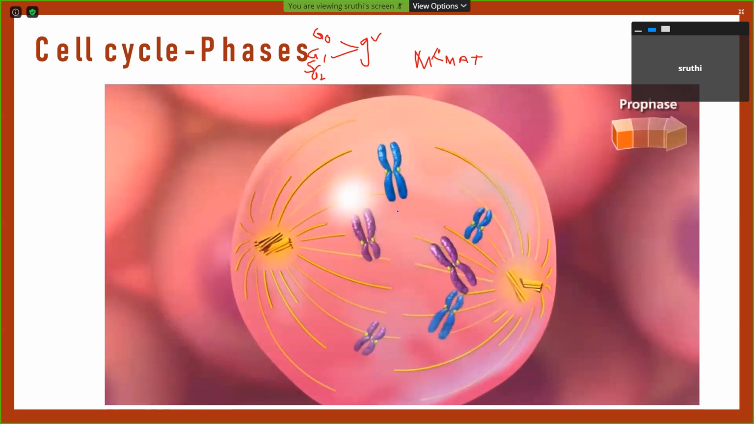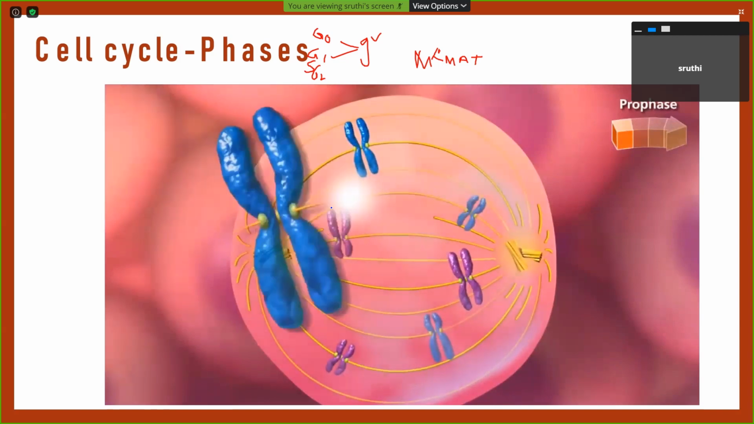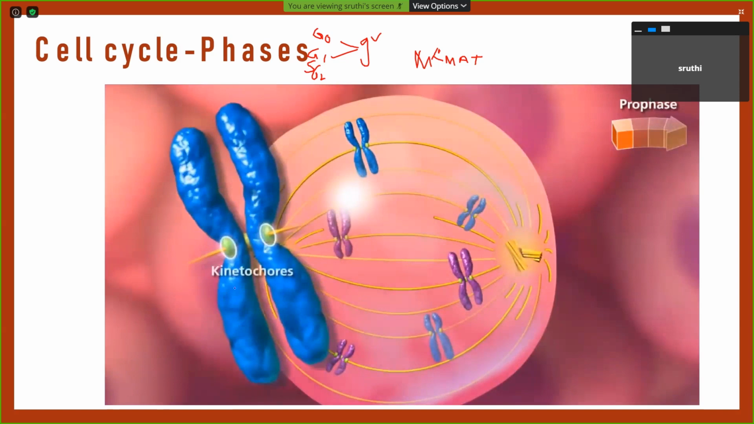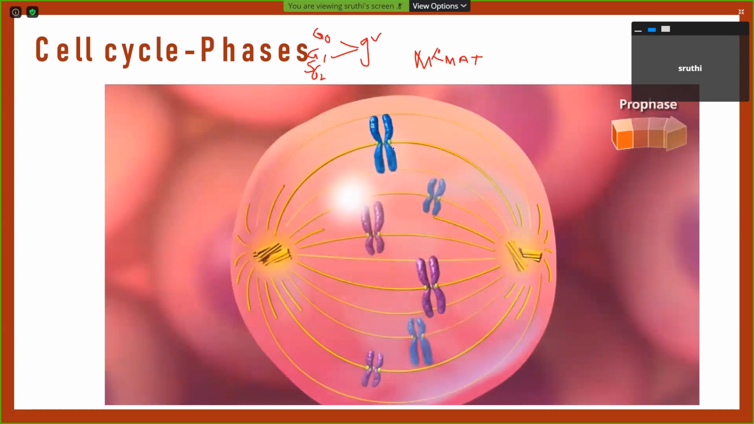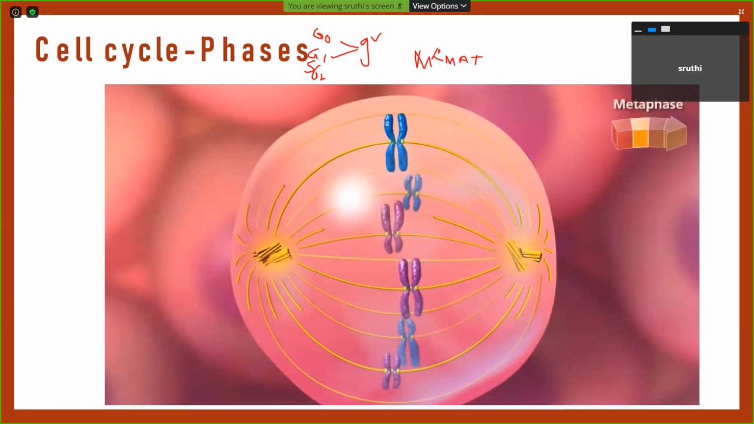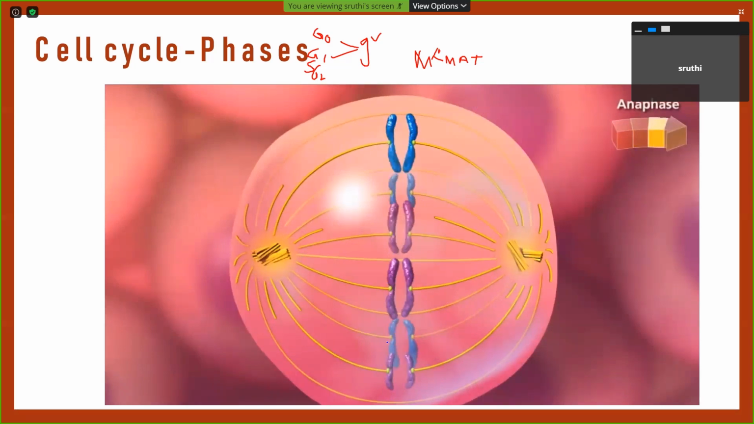Then the chromosomes are aligned and attached to the spindles, with the help of a molecule called the kinetochore, which is attached to either side of the chromosome. The next phase is the metaphase, in which all the chromosomes are aligned in a single metaphase plate at the center, which is called the equator.